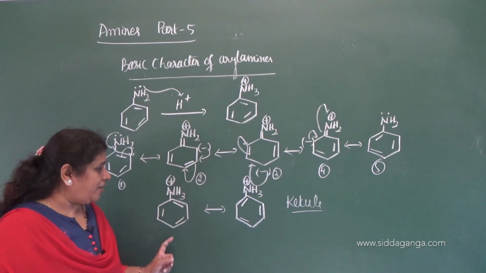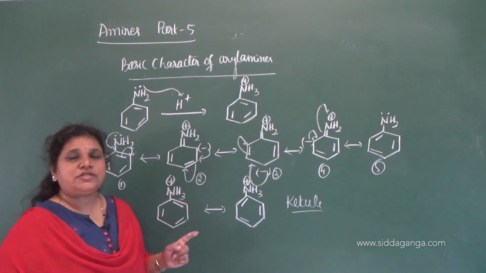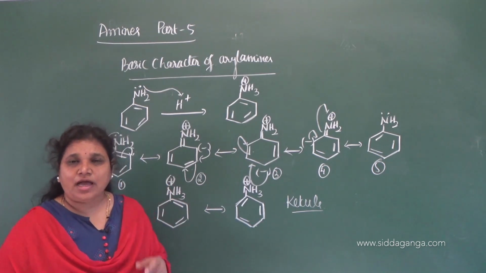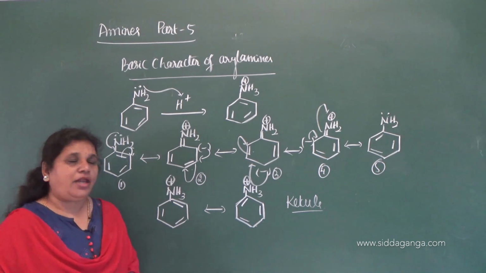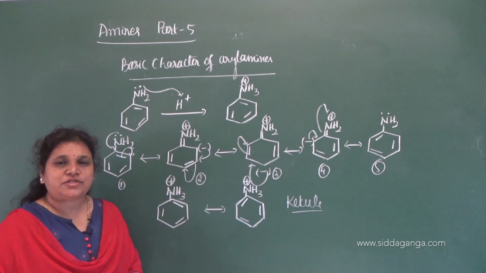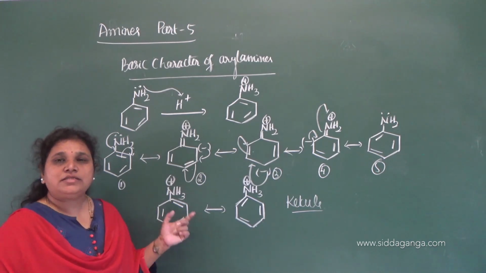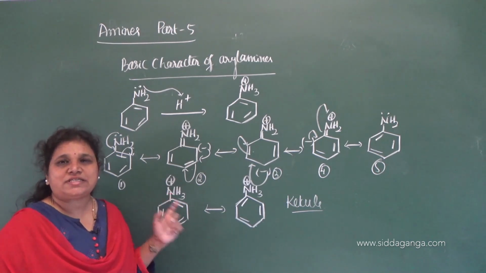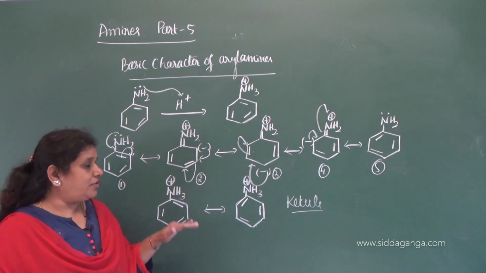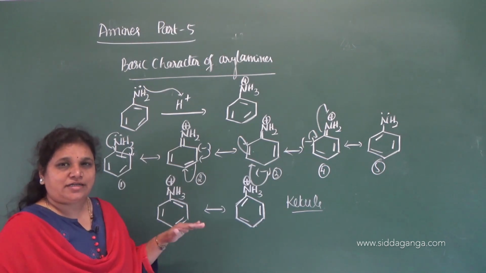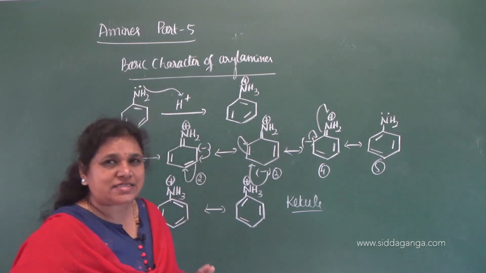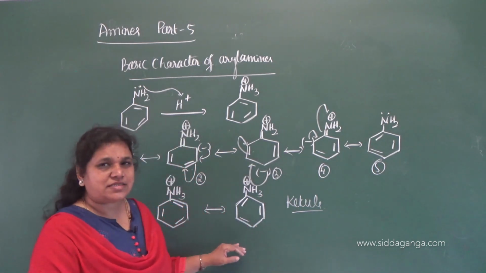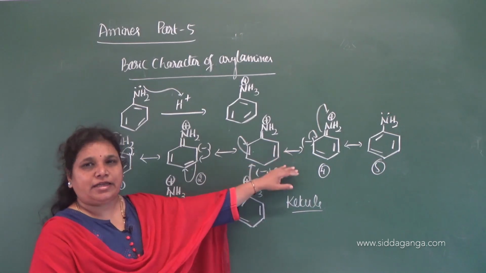And the second point here, there is a positive charge on the nitrogen. As we know, nitrogen is an electronegative atom. When an electronegative atom possesses a positive charge, its contribution towards stability will be less. So that way also we need to consider it in resonance structures. Since it contains only 2 resonating structures, this is less stable compared to that of aniline.